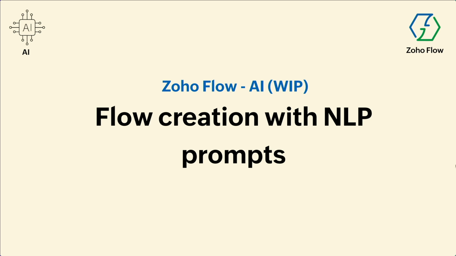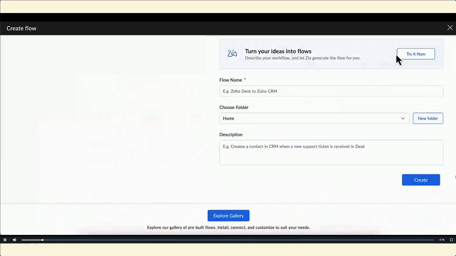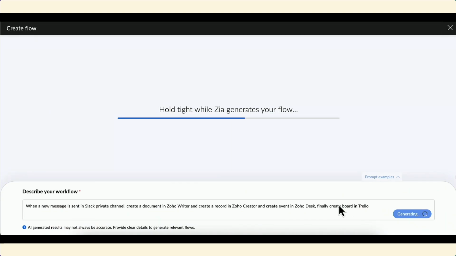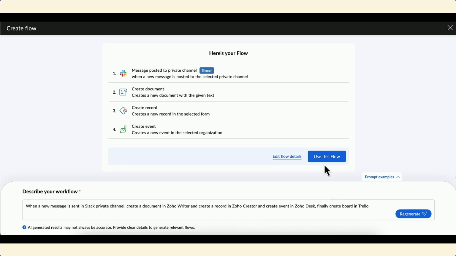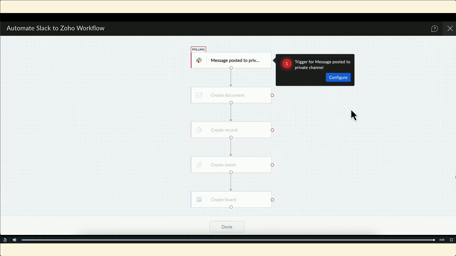One is, like how in Creator we showcased NLP based Creator app generation. Likewise, in Zoho Flow, you give your NLP as your pattern, and you will be able to create a flow based on that. That's one of the use cases where we are planning to use AI in Zoho Flow. You just mention it as: when a new message is sent in Slack private channel, create a document in Zoho Writer, create a record in Zoho Creator, and create an event in Zoho Desk. Finally, create a board in Trello. Whatever you plan to do, instead of doing a drag and drop, you just mention that as an NLP statement, and your flow will be created.